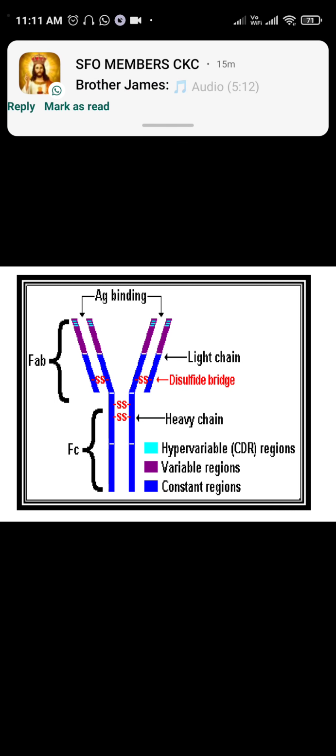If we have to study the structure of the antibody, this is the basic chemical structure. It is a T-shaped structure, and when it combines with its specific antigen, it acquires a Y-shaped structure.